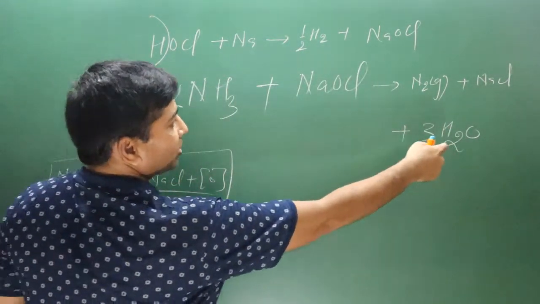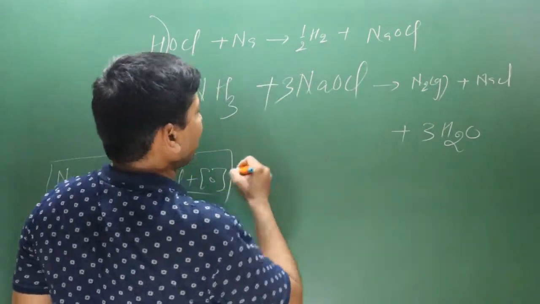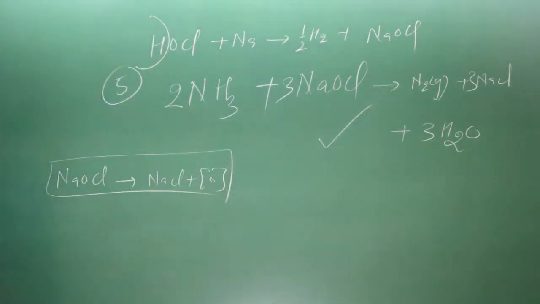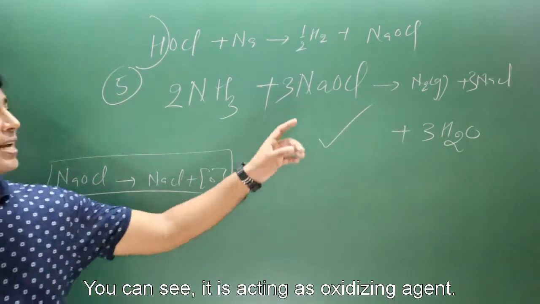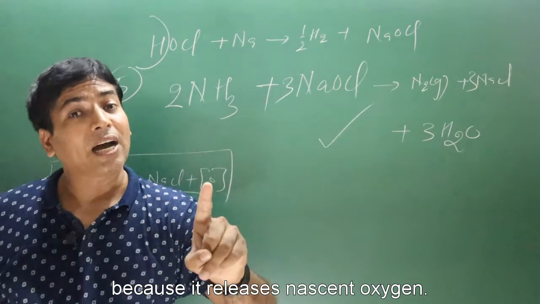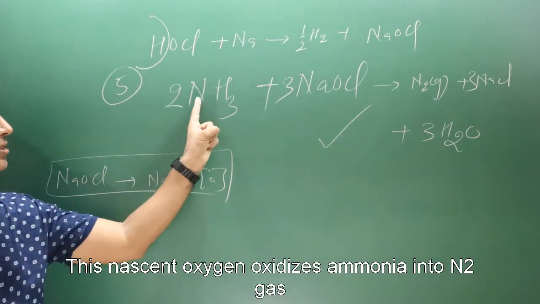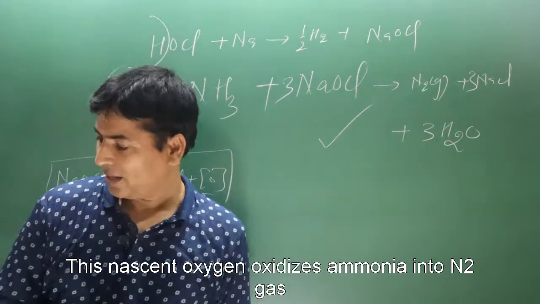We need how many oxygen? Oxygen 3, so I multiplied NaOCl by 3. Then we get 3 NaCl. This reaction is complete. So you can see it is acting as an oxidizing agent because it releases nascent oxygen, and this is the nascent oxygen which oxidizes ammonia gas into nitrogen gas.